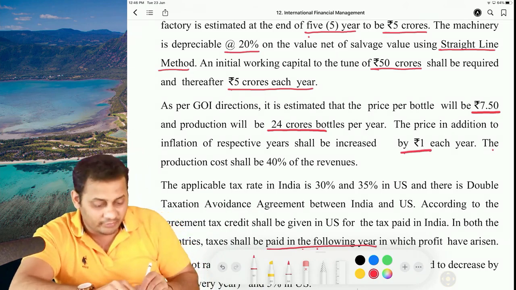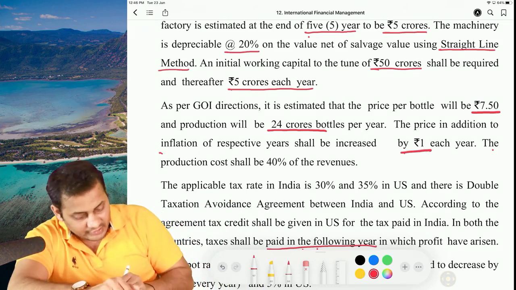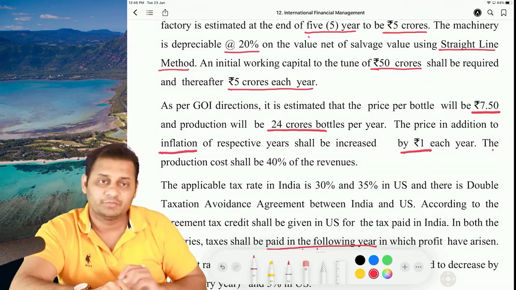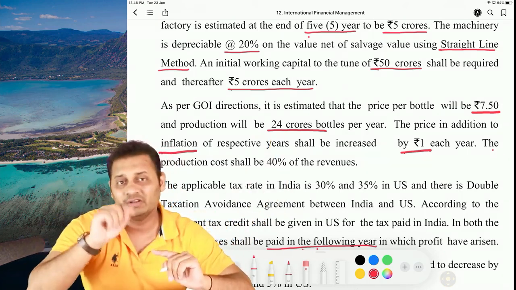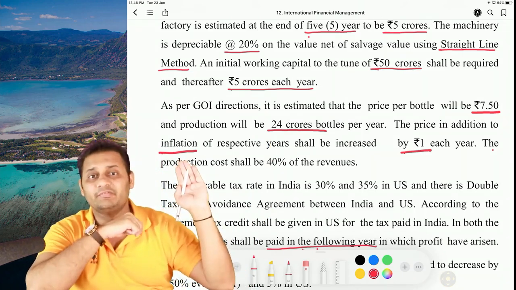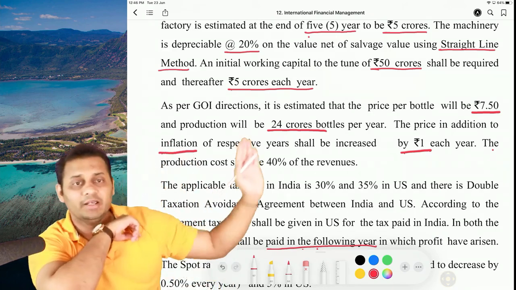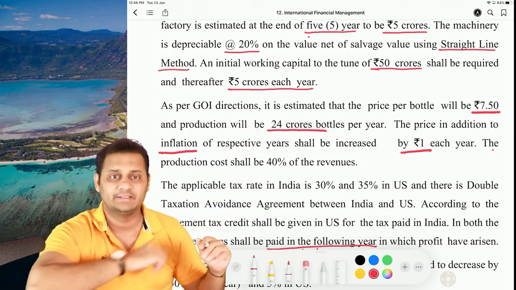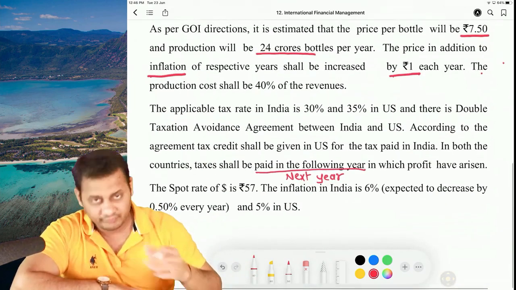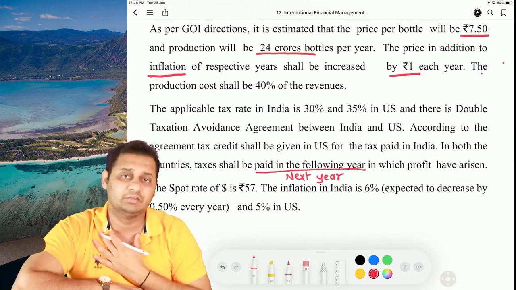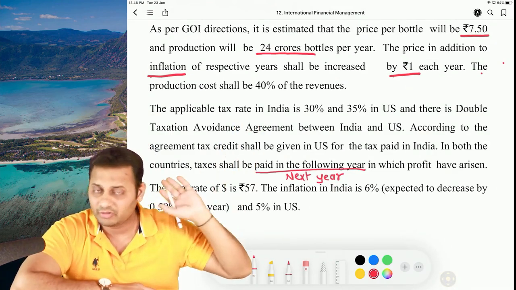And along with that there will be inflation, the price in addition to inflation. So that 7.50 rupees will increase by 1 rupee every year, and on that net amount there will be inflation. So we will have to calculate inflation adjusted selling price multiplied by 24 crores, which will be the total sales. Now production cost is 40% of the revenue, which we will also bear. If we are receiving 55% of the sales, we will bear 55% of the production cost as well.